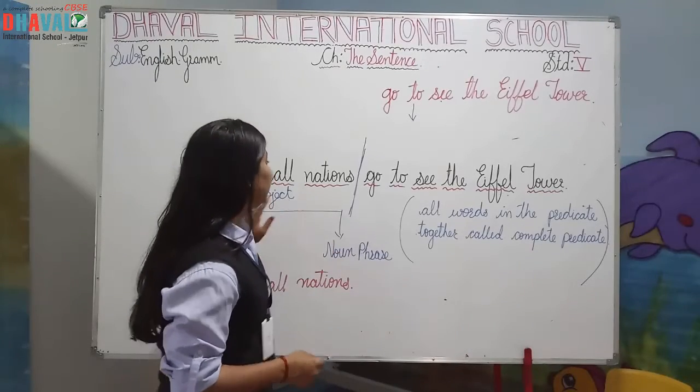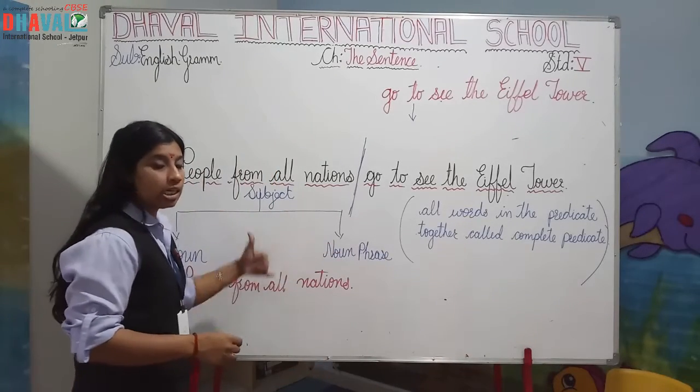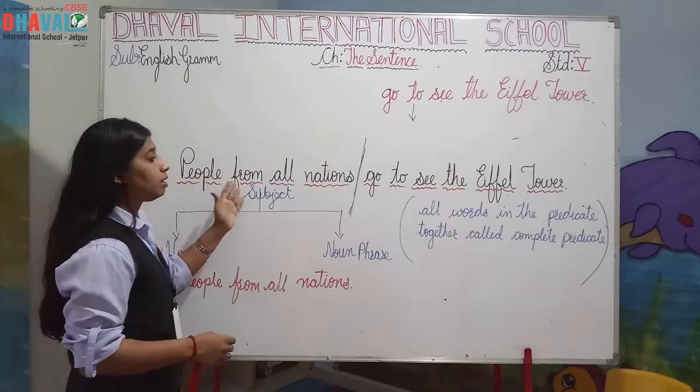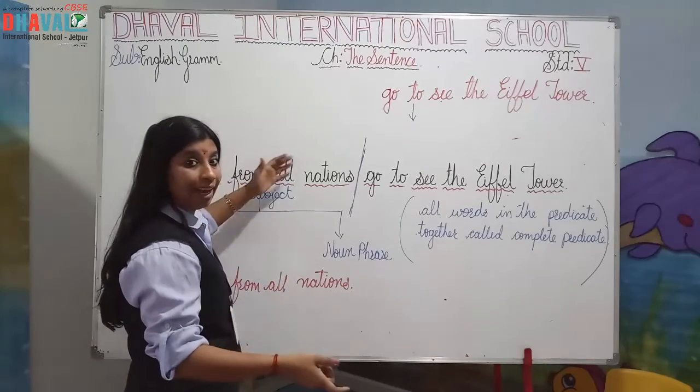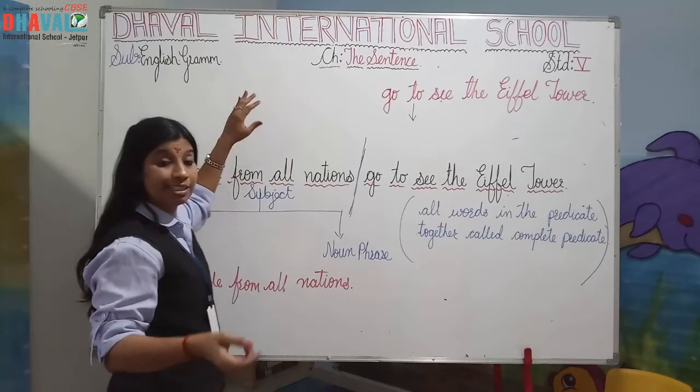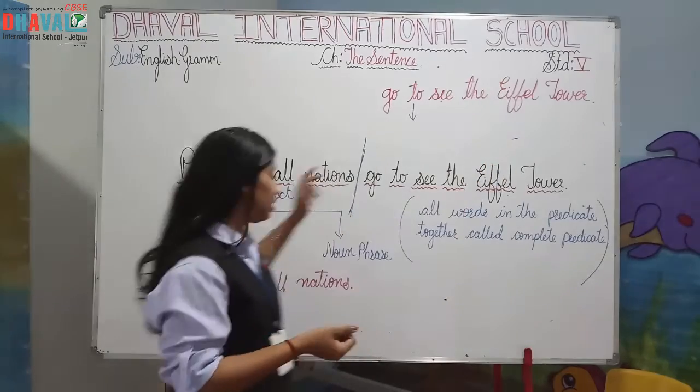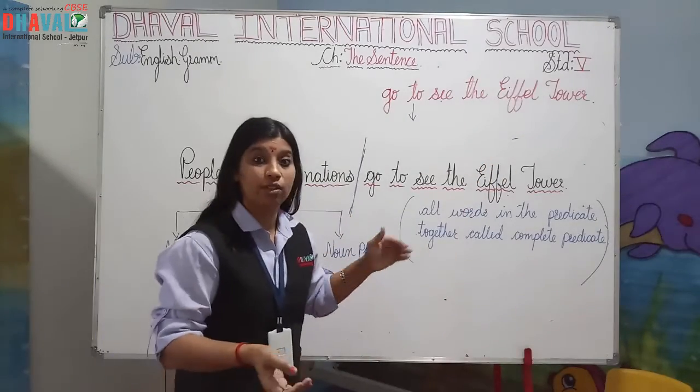So we have seen the noun and noun phrase in the subject, which talks about whom and what. That part is known in the sentence as a subject. That is called a noun or a noun phrase.